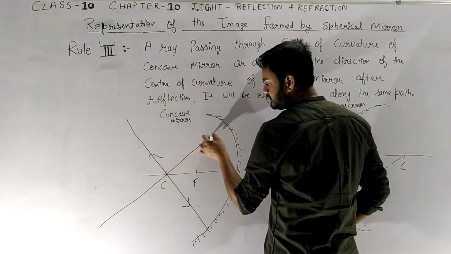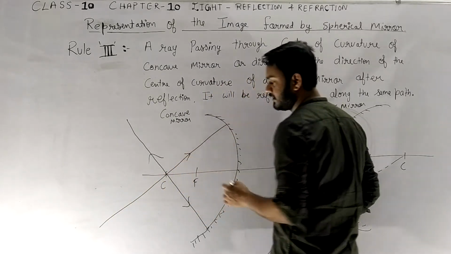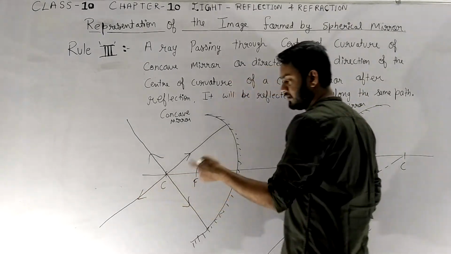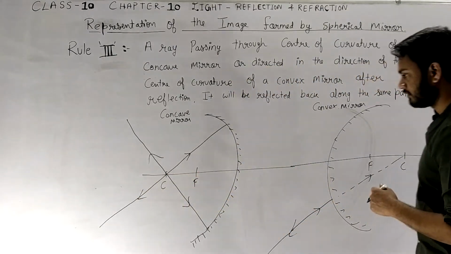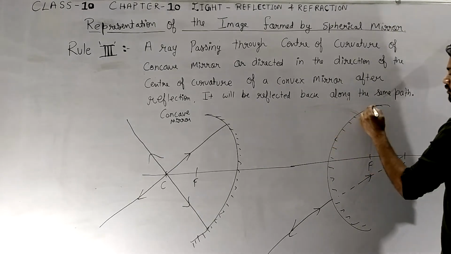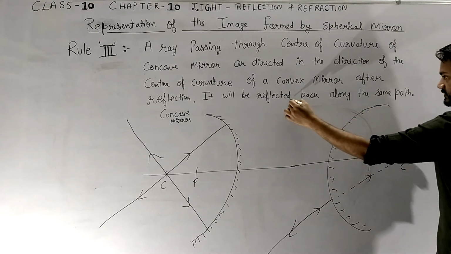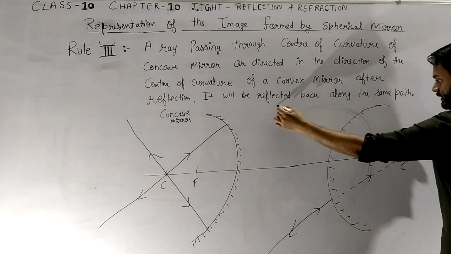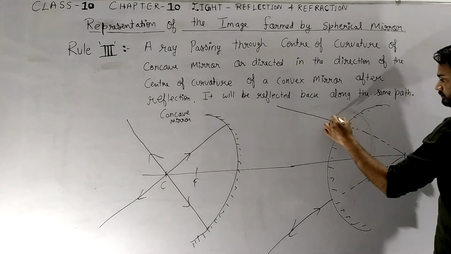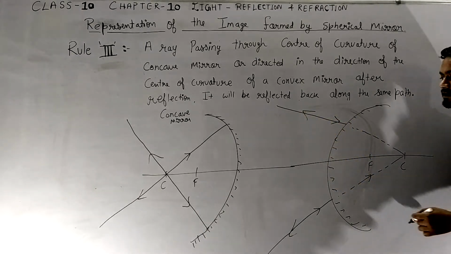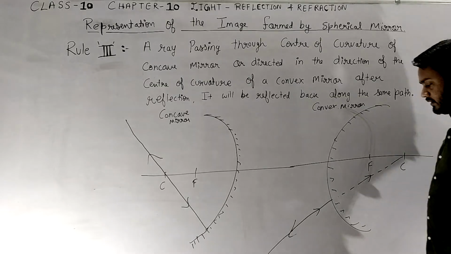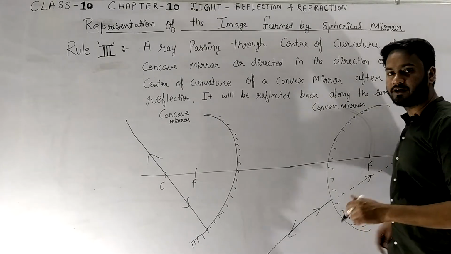So this is directed from the center of curvature. It will bounce back after reflection with the same path. So we can take this case also. And in the convex mirror we can take another case, that is this one. If any ray is directed towards the center of curvature, it will again bounce back with the same path. So both the cases are the same. So this is the rule number 3rd.